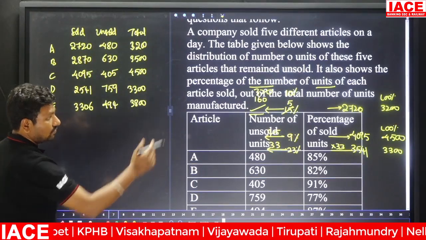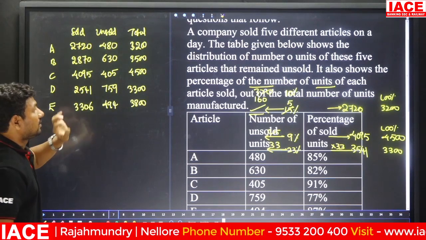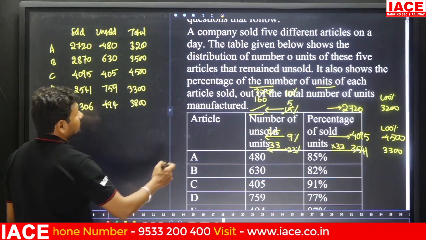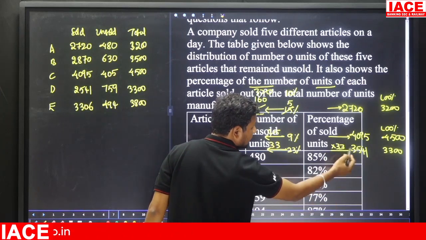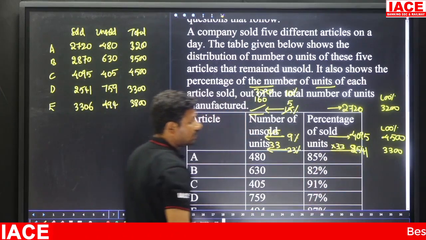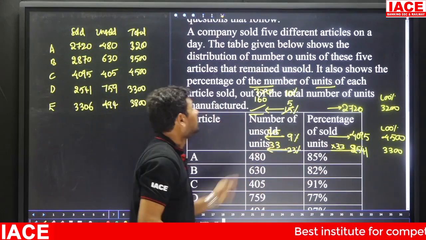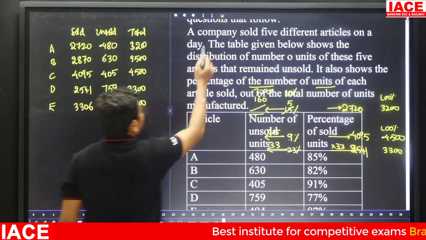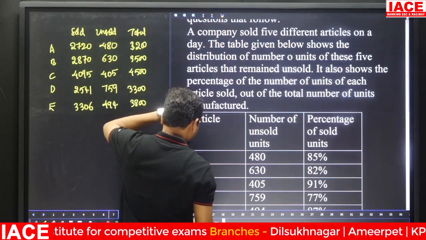Here there is a 2541, not 3541. Here the 2541 values are there. Based on this, we have to solve it. Here, this is the 33 value: when you multiply 77 by 33, you will get 2541. Total value should be equal to 2541 plus 759 is equal to 3300. Now the table will be ready. Now we have to solve the questions.